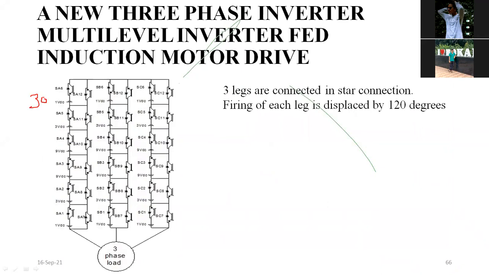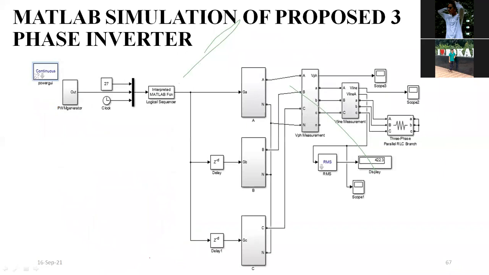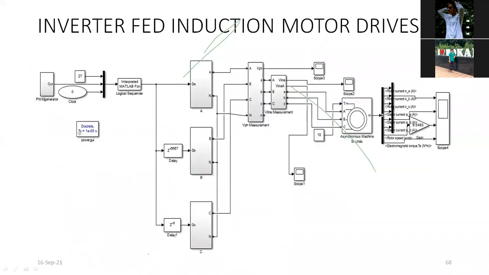Previously we have seen single phase. This is 3-phase. So 3-phase means this is for one leg, the second leg, third leg. So these three will give the 3-phase output voltage. This is a 3-phase induction motor, which I have implemented in MATLAB, which I have simulated for induction motor drive. This is the 3-phase induction motor drive.